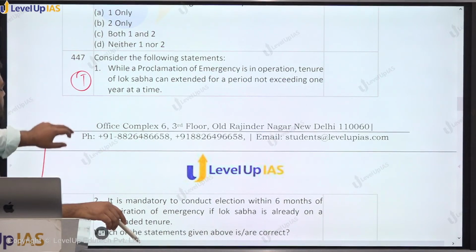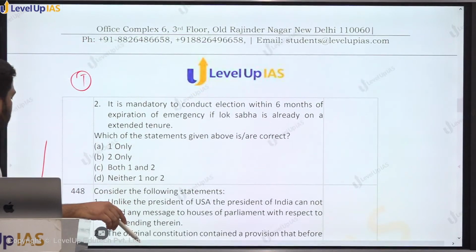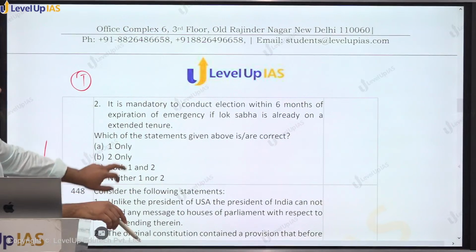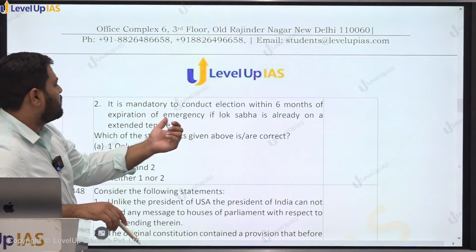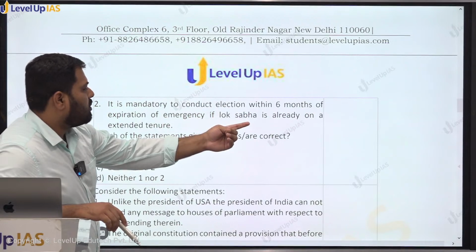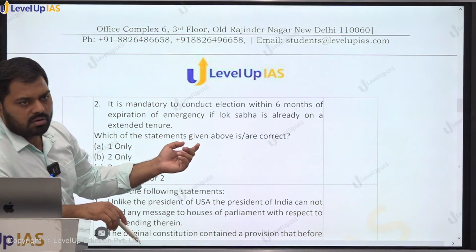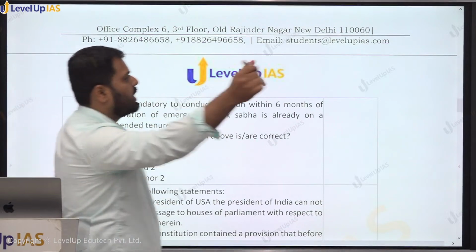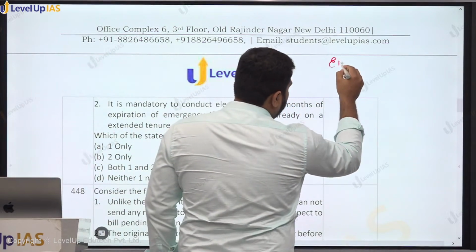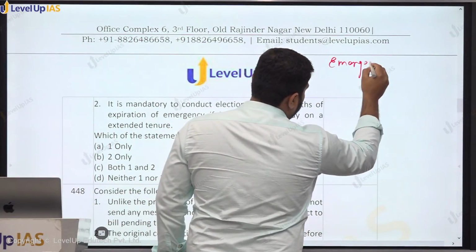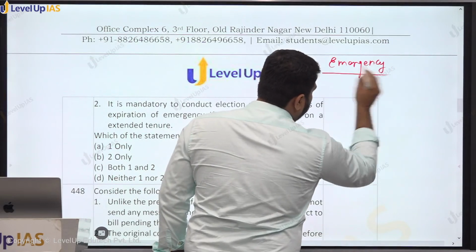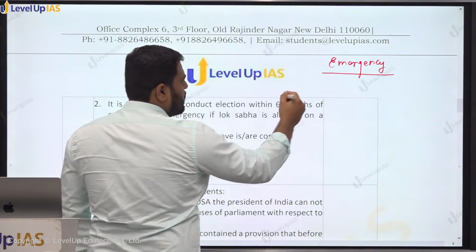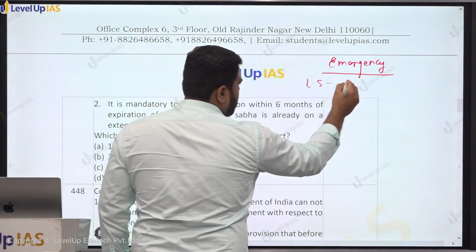Now, second says it is mandatory to conduct the elections within 6 months of the expiration of emergency if Lok Sabha is already on extended tenure. तो दो सिचुएशन होती है. इस क्वेश्चन के कहने का मतलब क्या है कि सपोज इफ देयर इज एन इमरजेंसी, द रूल सेज इफ देयर इज एन इमरजेंसी व्हिच इज देयर इन इंडिया, फर्स्टली Lok Sabha can be extended.